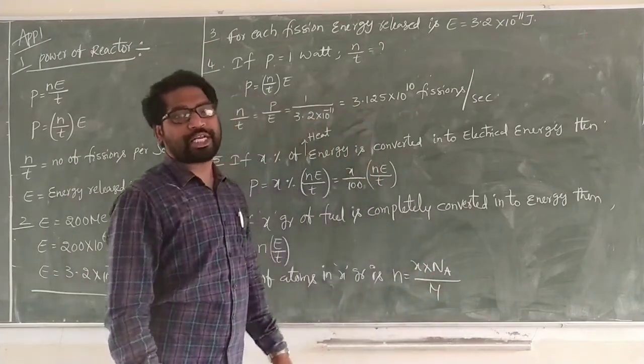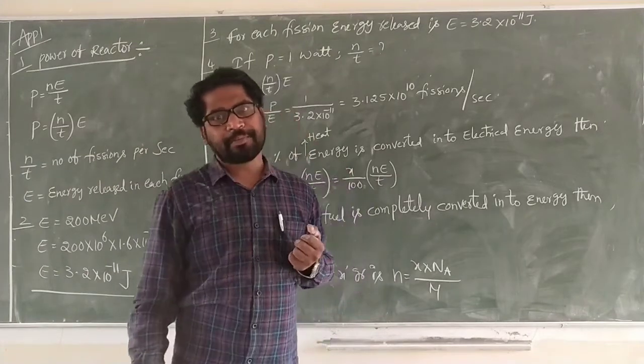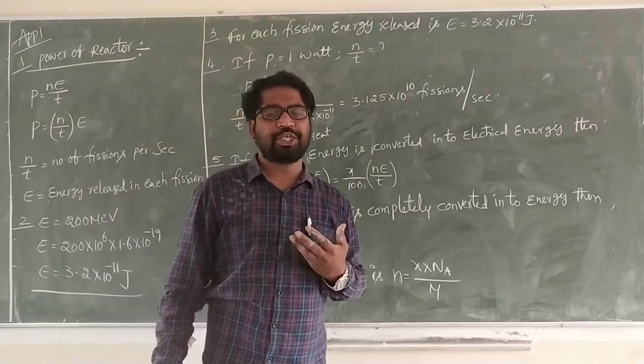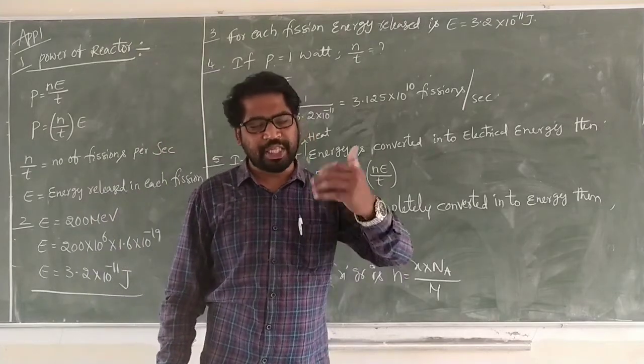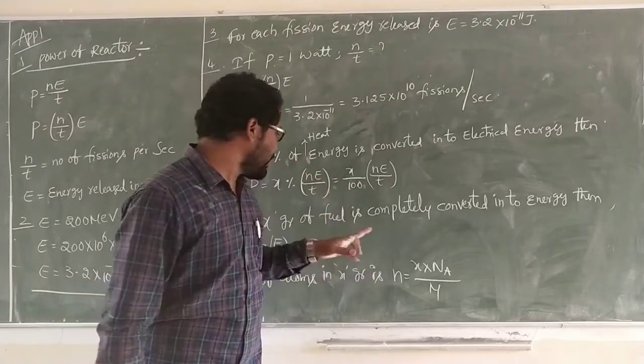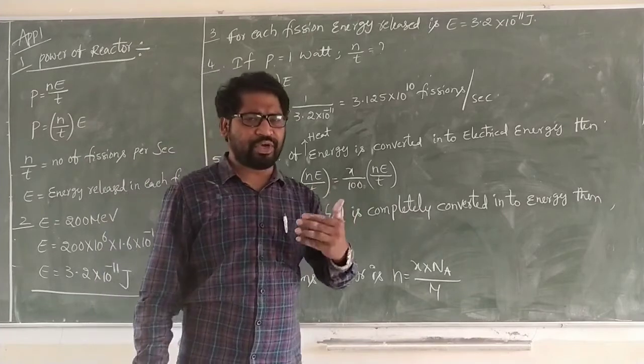First we have to calculate how many atoms there are in x gram of fuel. Each atom participating in a reaction produces energy. The x gram of fuel may be any fuel.